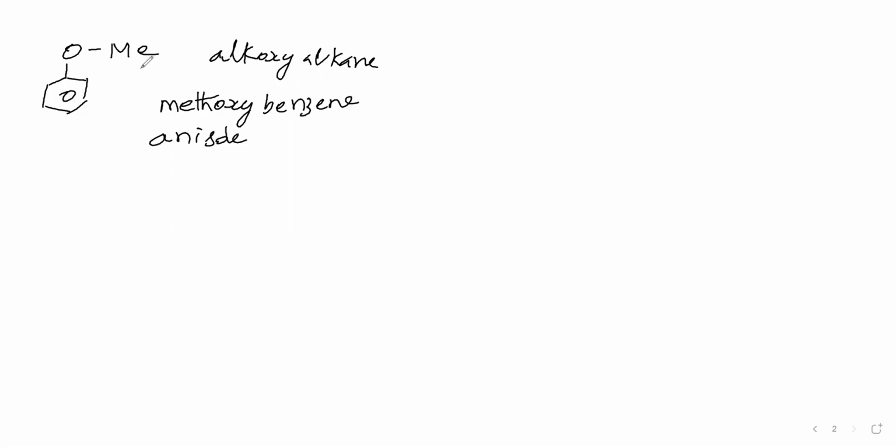Next we can say this Me separately. This Me is called methyl. This C6H5, it is not C6H6, it is C6H5. This C6H5 we will call as phenyl. This oxygen we will say ether. So methyl phenyl ether is the name of that.